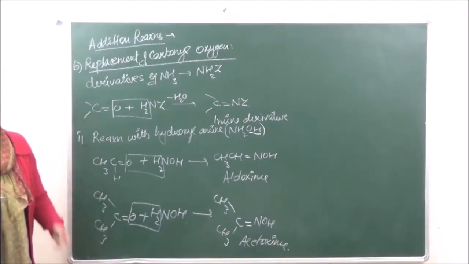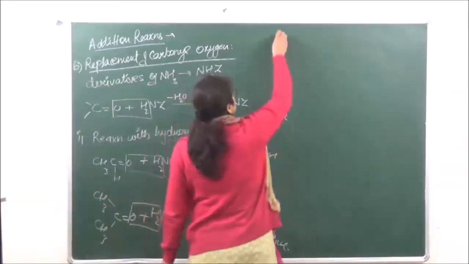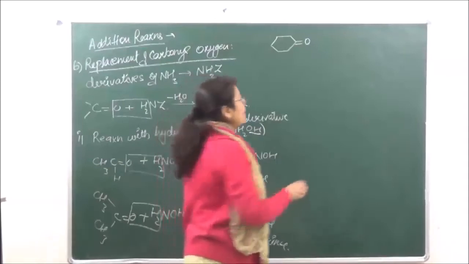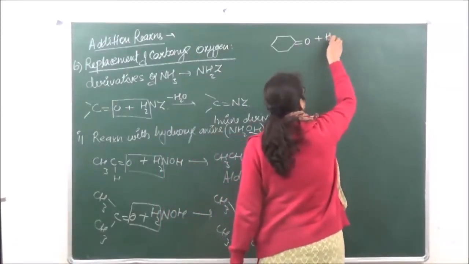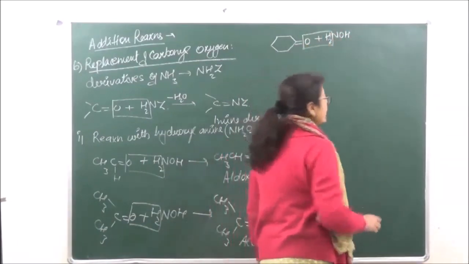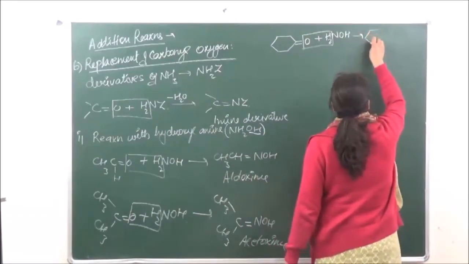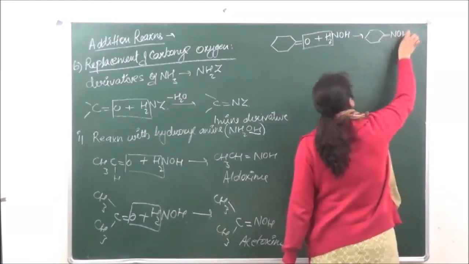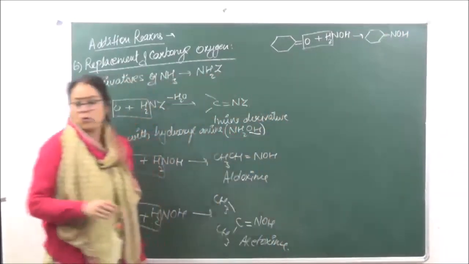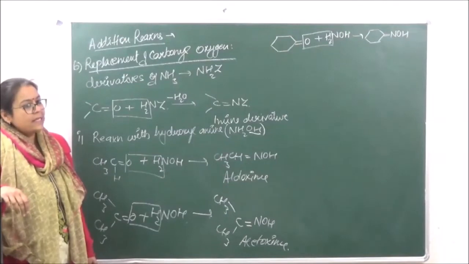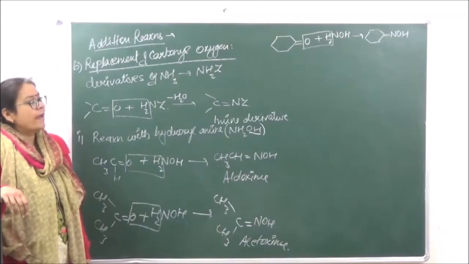Then if you are taking a cyclohexanone, in that case also the same kind of mechanism is going to be followed. This is cyclohexanone plus we are taking hydroxylamine. Water is eliminated from here, and this is the kind of product which we are going to get over here, right? Cyclohexanone oxime.